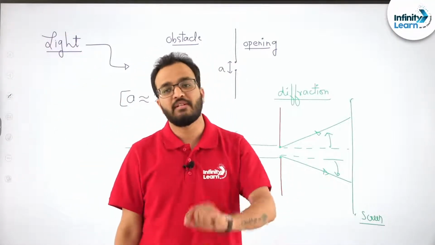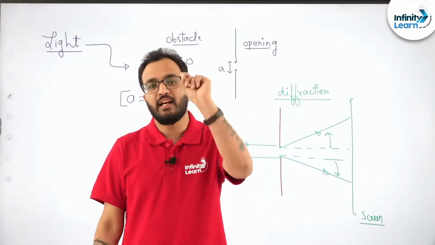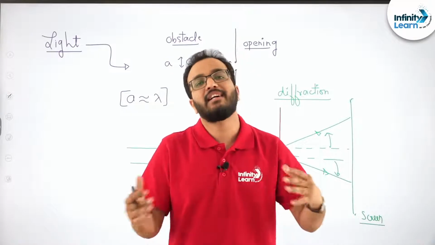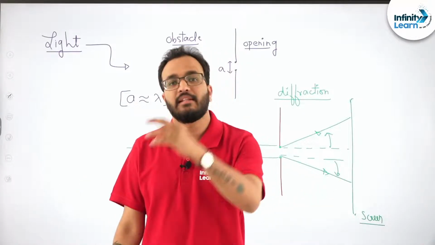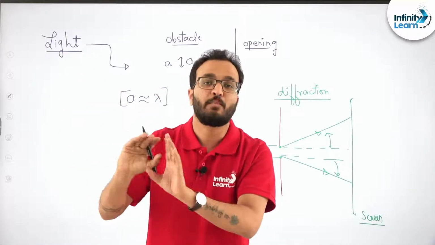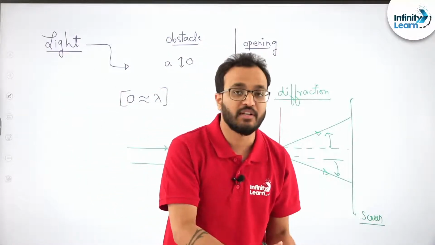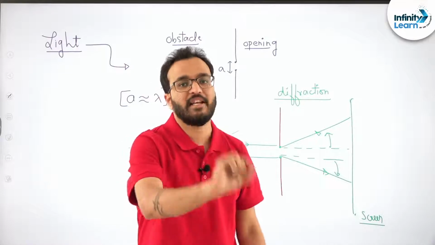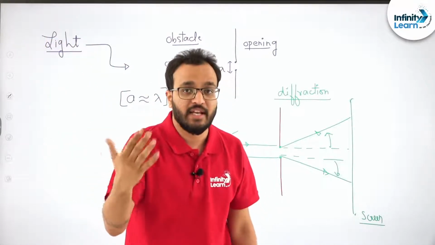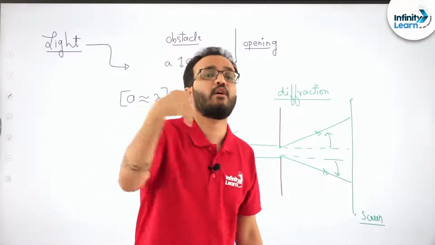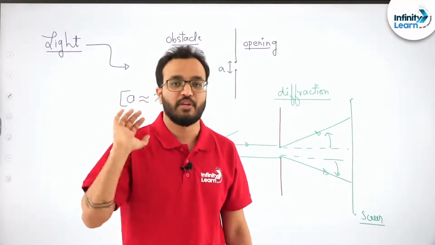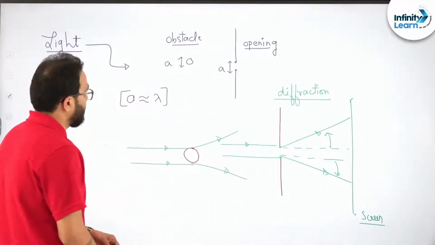So here what happens, when we say that the dimensions of the object with which light is interacting is far greater than the wavelength of the light, at that particular point we can say, okay, you can consider this wave of light to be a ray of light. Are you understanding? In that particular case only we can consider the light wave as a ray of light traveling in a straight direction, or rectilinear propagation. Okay, I hope this is clear.